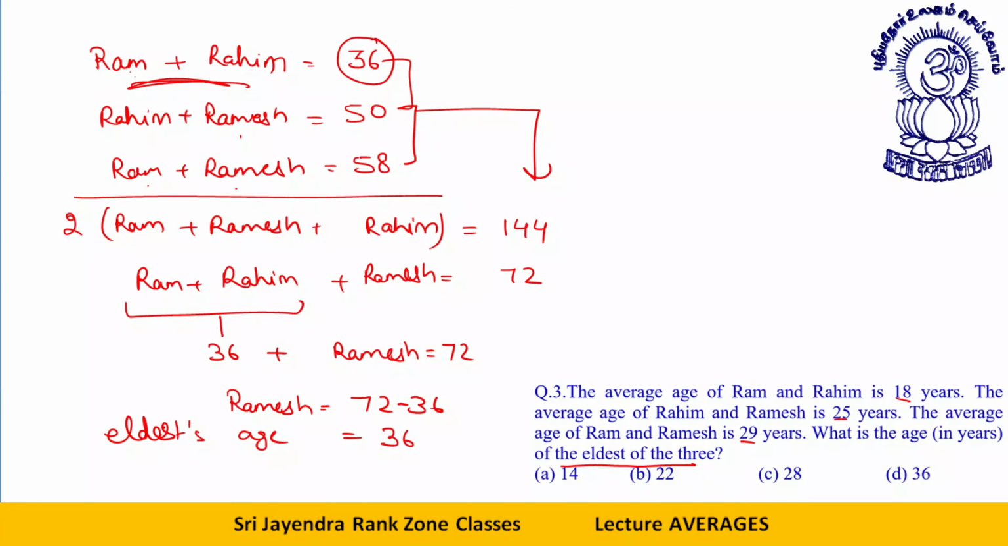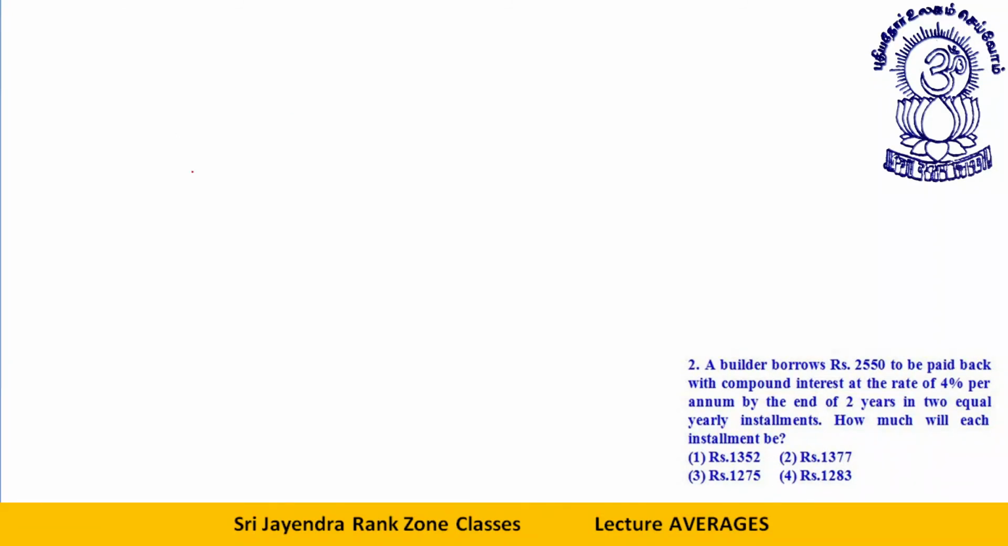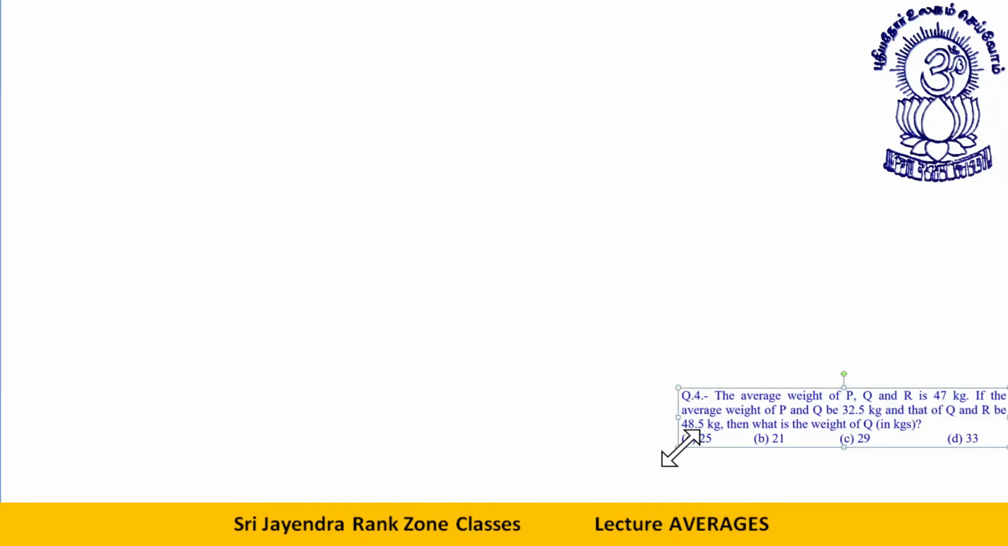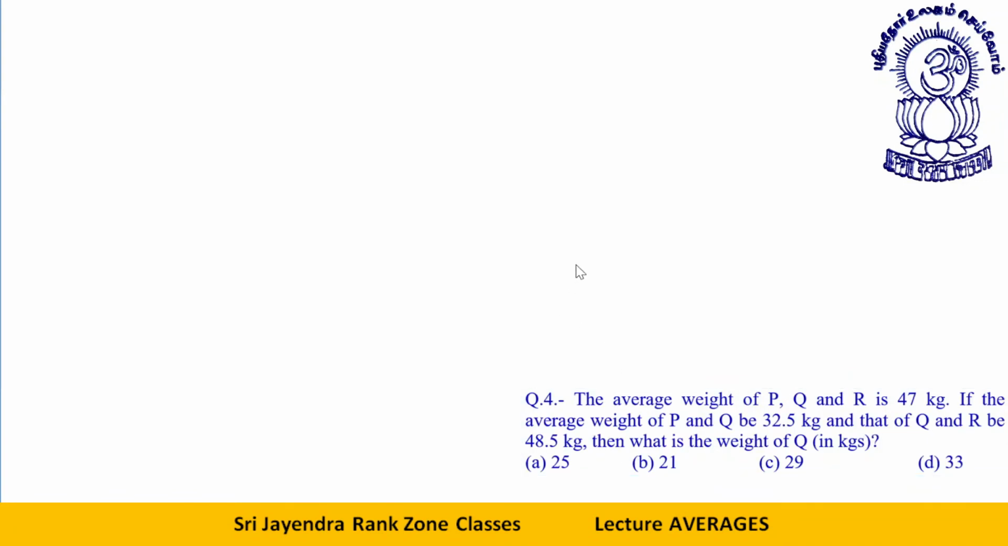Clear, dear students? Okay. Should I move to the next one? The average weight of P, Q, R is 47 kg. If the average weight of P and Q is 32.5 and that of Q and R is 48.5, then what is the weight of Q? How to do it directly? See, first of all, what I'll do: 2 into 32.5 plus 2 into 48.5 minus 3 into 47.